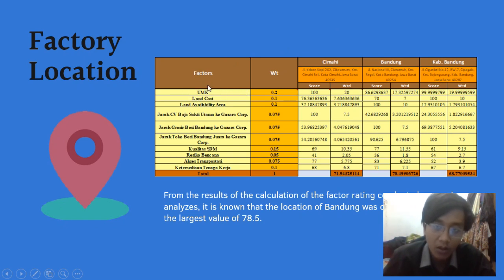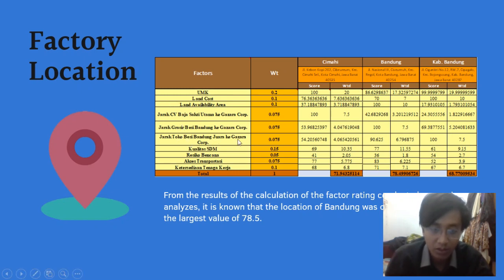After the distance and some other ratings, we do the calculation through factor rating. Based on the previous analysis, it is known that the location of Bandung was chosen because it has the largest value of 78.5.